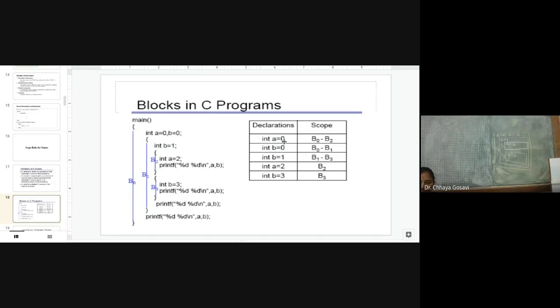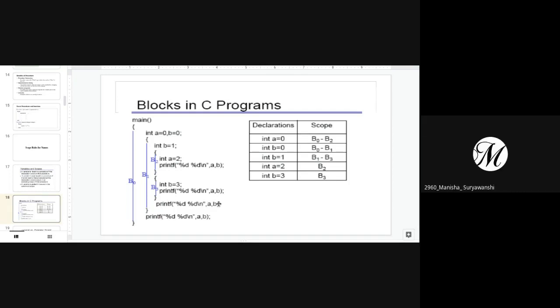So the scope of this declaration, A is equal to 0, is in block B0, excluding block B2. Similarly, what is the scope of B is equal to 0? B is redeclared in block B1. It is B is equal to 1 now. So when we print A comma B here, it will print 2 comma 1, not 2 comma 0. Here it will print 0 comma 3, where it is again redeclared. And here it will print 0 comma 1. So the scope of B is equal to 0 will be B0 excluding B1.